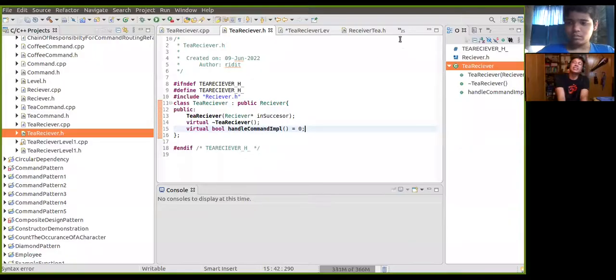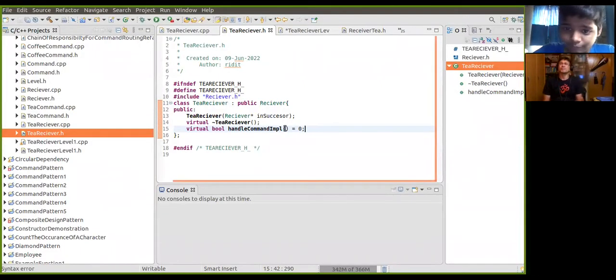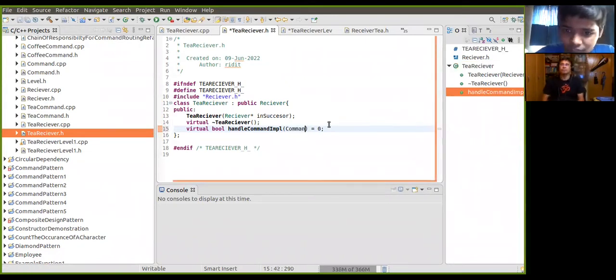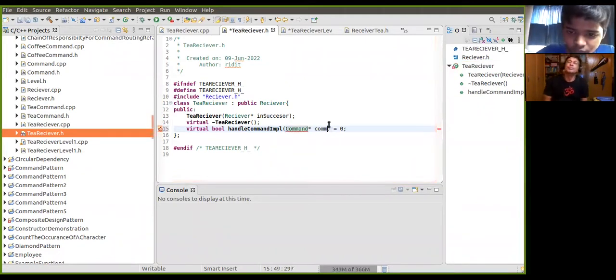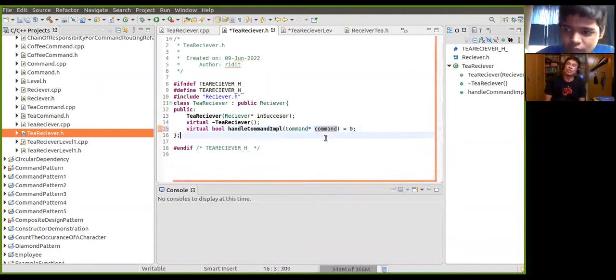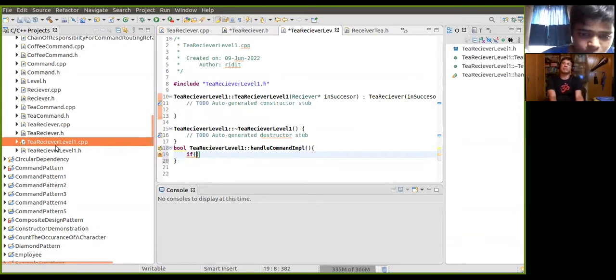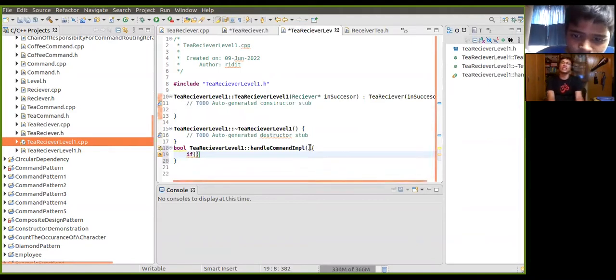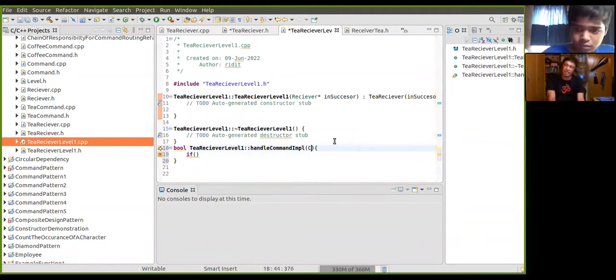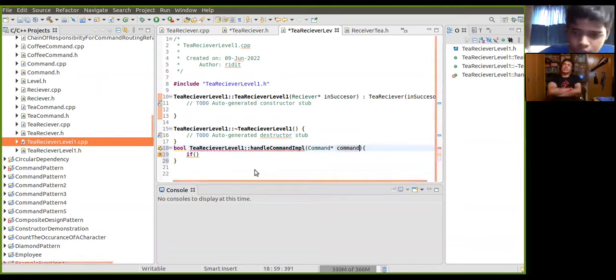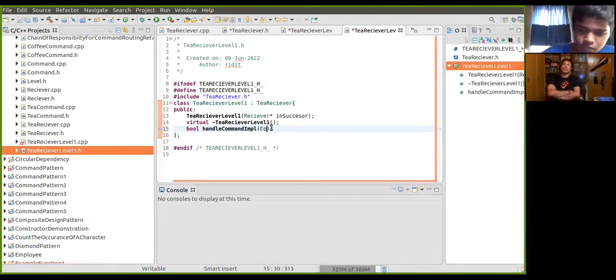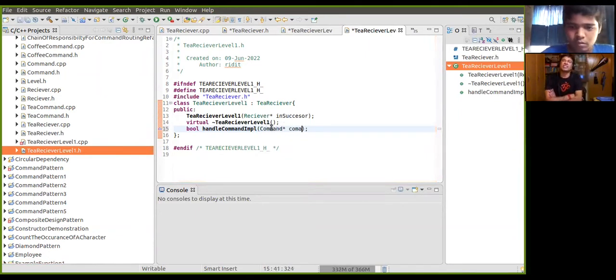I think T receiver. That's why it's better to copy anyway. Go ahead. I mean the signature. Very good. The parameter will be command. So now you can have the command. Fantastic.